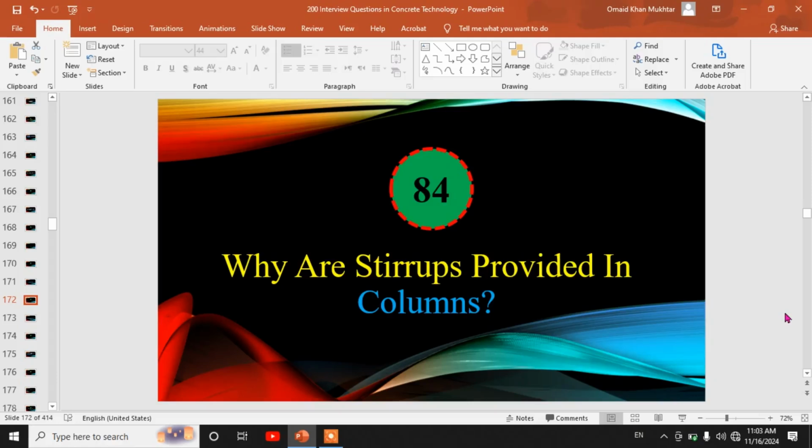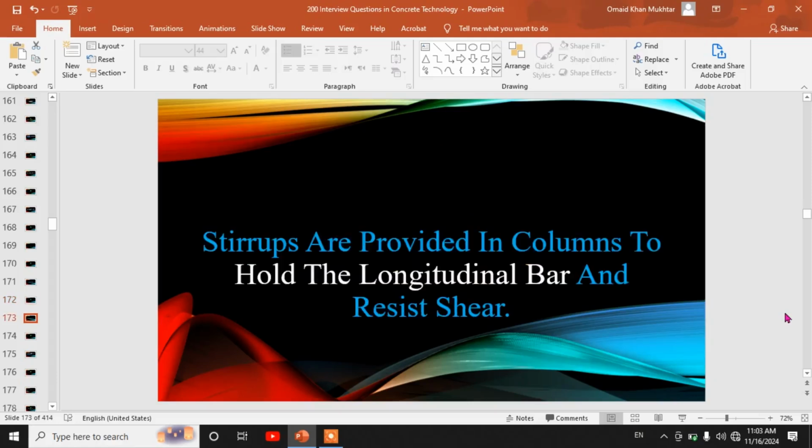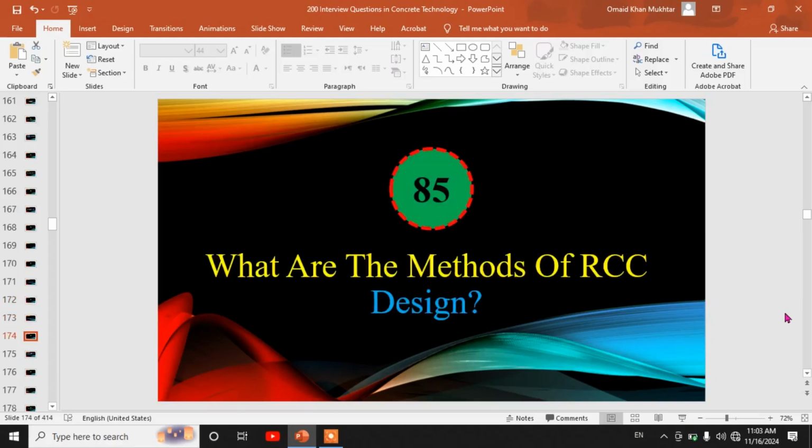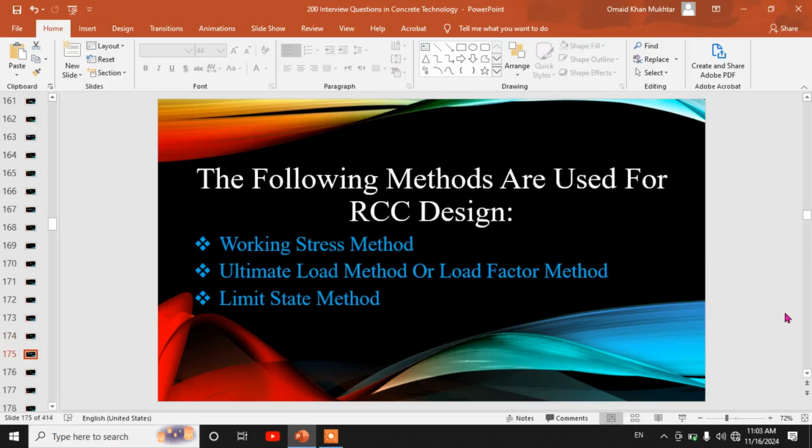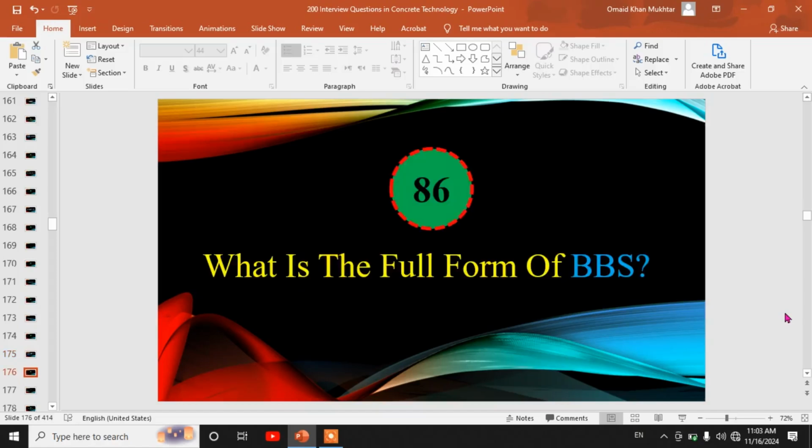84th, why are straps provided in columns? Straps are provided in columns to hold the longitudinal bar and resist shear. 85th, what are the methods of RCC design? The following methods are used for RCC design: working stress method, ultimate load method or load factor method, and limit state method.